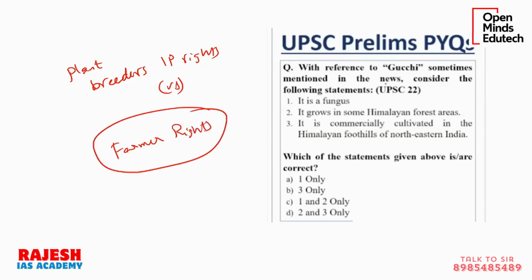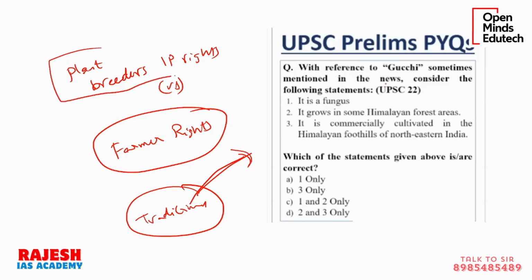And there is another issue also. Traditionally, some farmers develop over the years some new plant varieties. Some private organizations project it as their research and their success. So it is also a debatable issue. If you see in the international plant varieties scheme, there is an issue of balancing plant breeders' rights versus farmers' rights. Western countries especially are not very pro-farmer; they are already developed countries, farmers are very rich. So the IP regime, the laws in those countries are more pro-plant breeders. They are supporting the plant breeders.